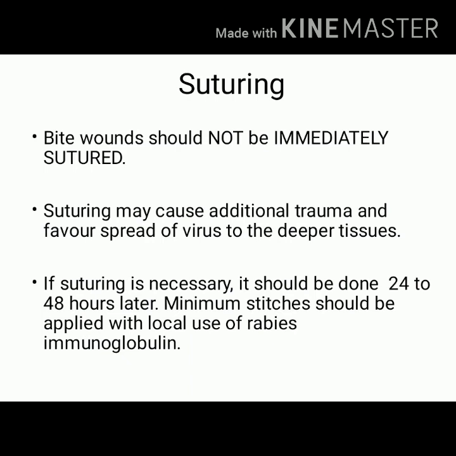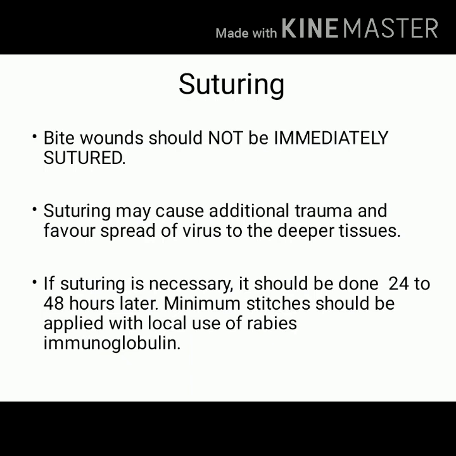But if suturing is very essential, then what to do? In such cases, it can be done after 24 hours or after 48 hours, and minimum stitches should be applied. At the same time, it is very important to use passive immunization. So here local rabies immunoglobulin must be instilled.